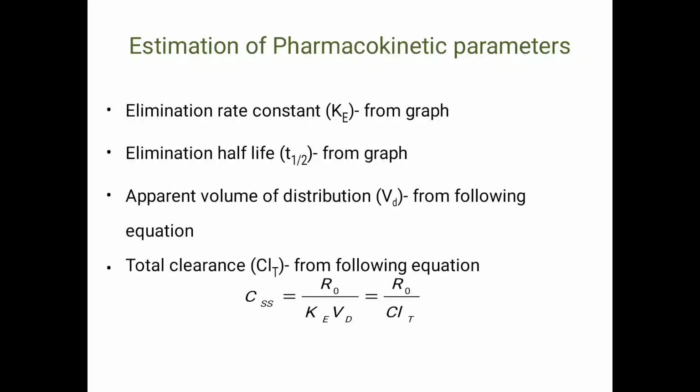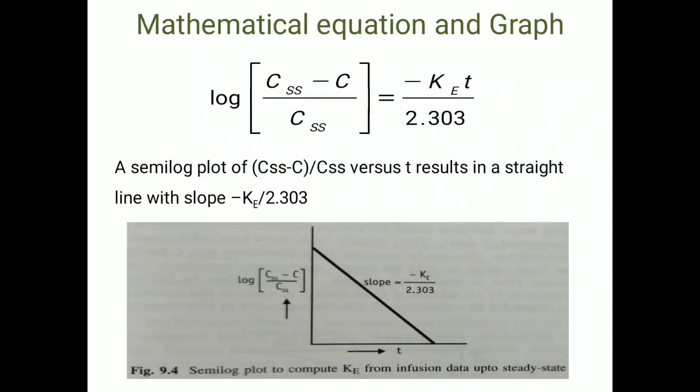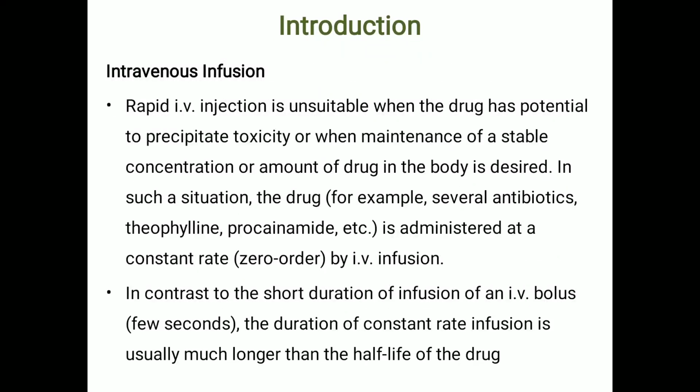Likewise, the pharmacokinetic behavior of drugs which are administered by IV infusion can be carried out with the help of this model. This model particularly represents those drugs which are administered in the form of IV infusion.